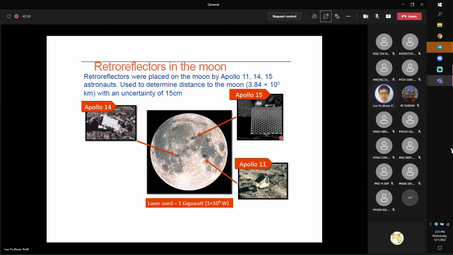By getting the time delay delta t, c times delta t is twice the distance between Earth and the Moon. And then scientists calculated that it is about 30.84 times 10 to the 5 kilometers. So the law of reflection is very helpful, it can help us calculate the distance between a remote star and Earth. This is very important.